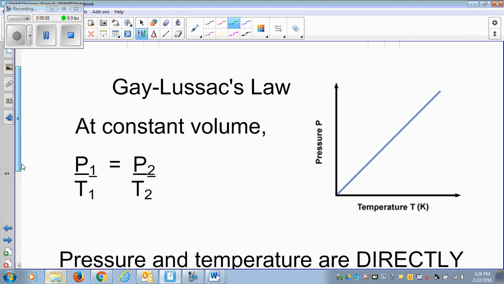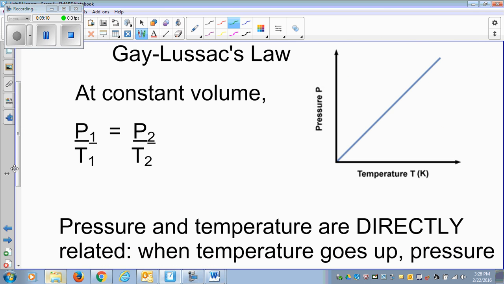Then we have Gay-Lussac's law. Gay-Lussac's law keeps the volume constant, and he says that if you increase the temperature, the pressure increases. We have learned that before: the gas particles move at a faster speed, the kinetic energy increases, so the pressure increases.